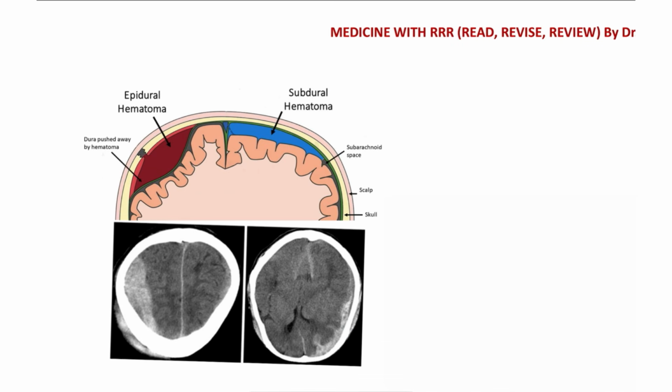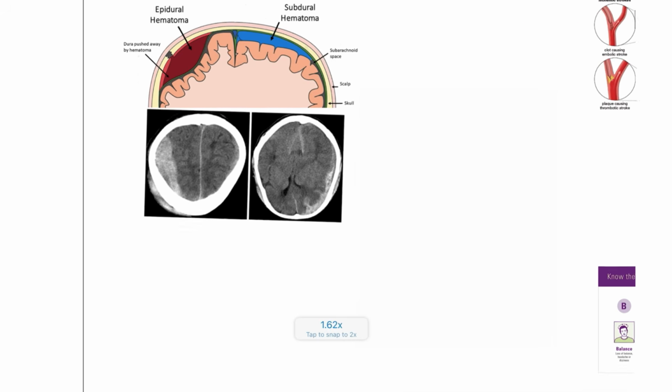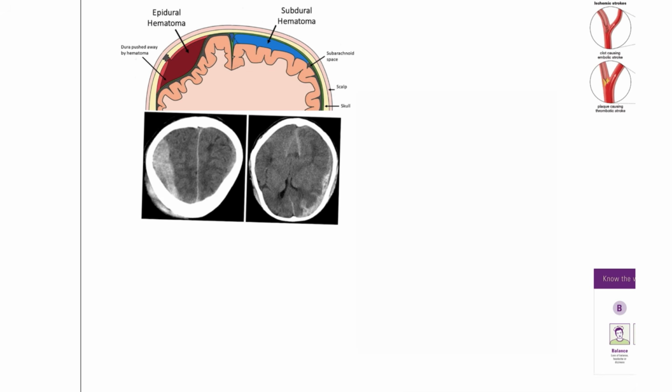Next, moving to the stroke and hemorrhage that we are going to look for in the patients. Whenever I say hemorrhages, the most common type is the SAH, subarachnoid hemorrhage, and some others, that is EDH, SDH, and also intracranial hemorrhage. This is what we are going to discuss. But the most common is the subarachnoid hemorrhage.